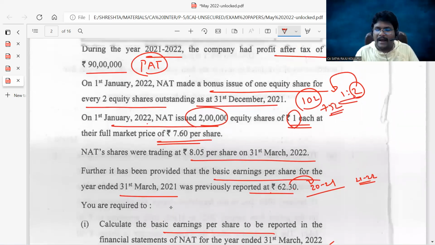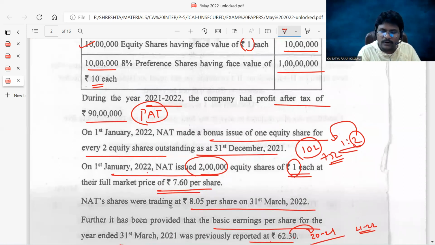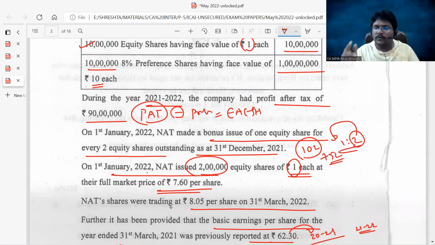Now, for the year 21-22, first you can calculate the basic EPS. PAT is given. From PAT, what do you need to reduce? You need to reduce the preference dividend, then only you will get earnings available to equity shareholders. There is no dividend distribution tax concept given in the problem, that's why you can ignore it. Preference dividend, how much? 100 lakhs into 8% means 8 lakhs. From 90 lakhs, if you reduce 8 lakhs, then earnings available to equity shareholders equal 82 lakhs.